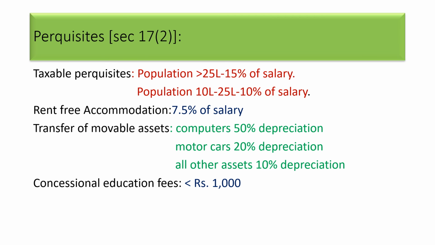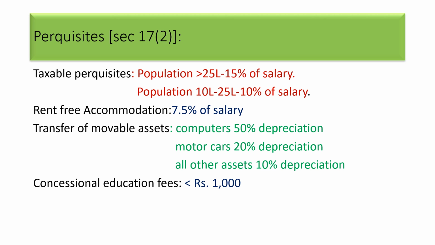Next, perquisites. The section 17 and subsection 2. These are taxable perquisites. If the population is more than 25 lakhs, then 15% of salary will be taken as taxable perquisite. When population is between 10 lakhs to 25 lakhs, then 10% of the salary will be calculated as taxable perquisite.